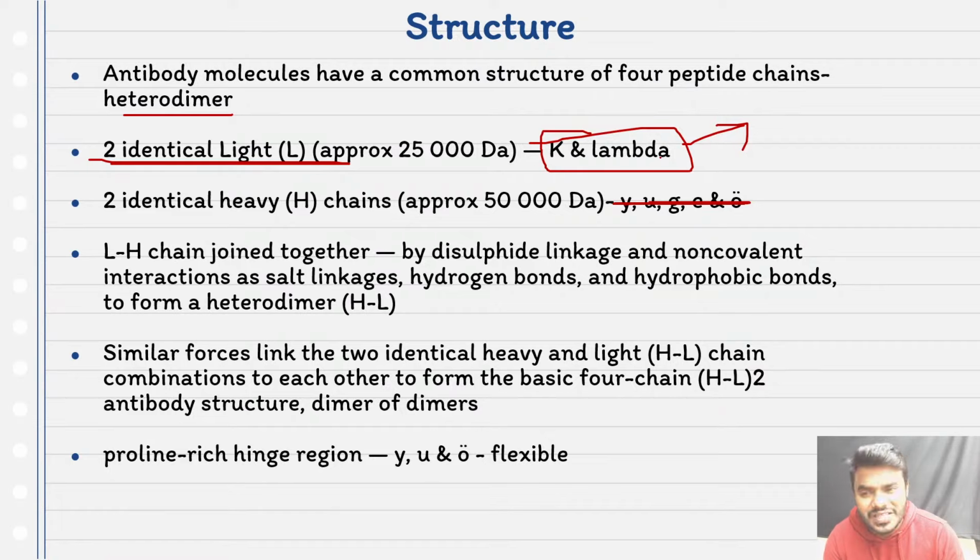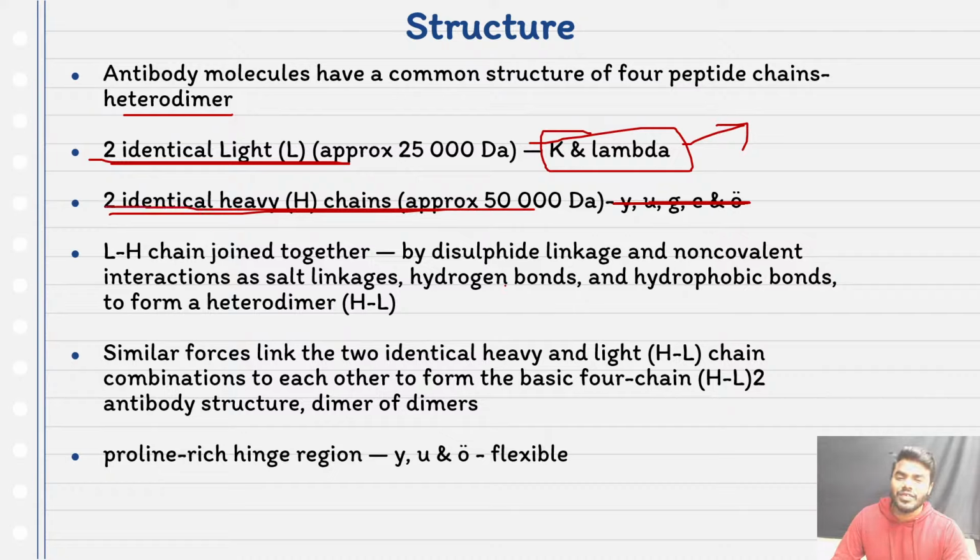There will be no differences in the light chain. Everyone keep it in your mind. There is a presence of two identical heavy chains. So what I mean to say is that one antibody can differ from another antibody exclusively based on the heavy chain only. Kindly don't get confused with this point.